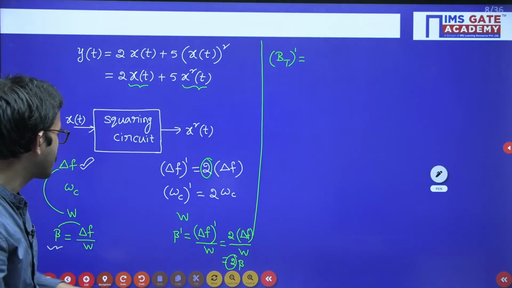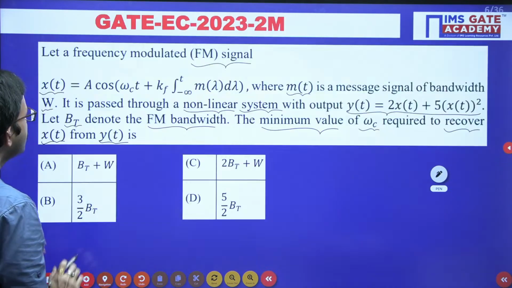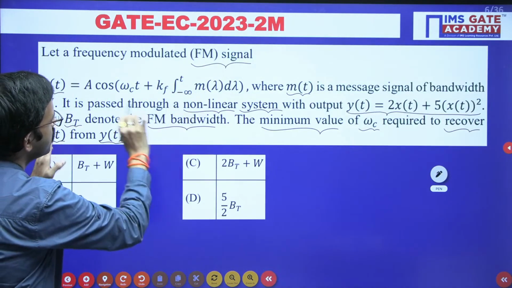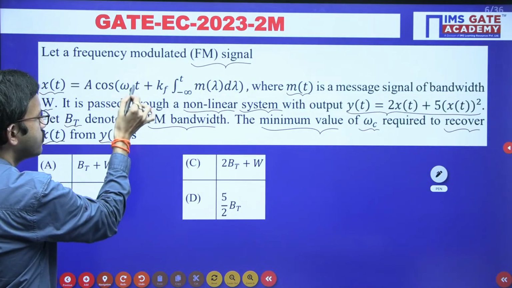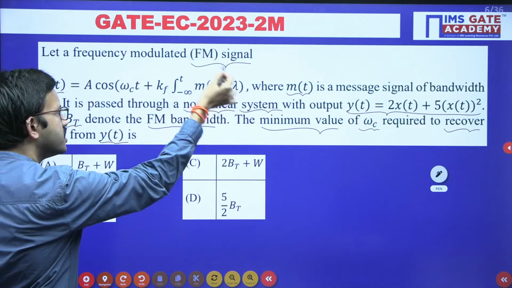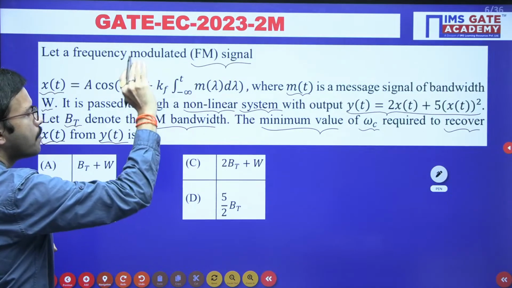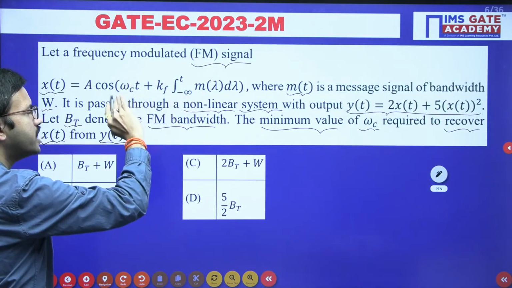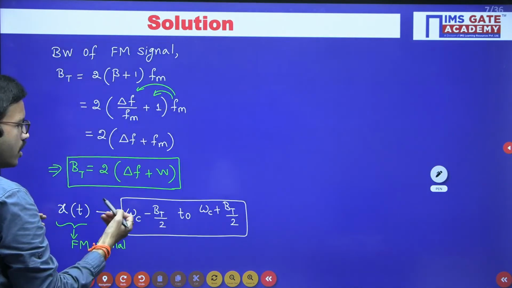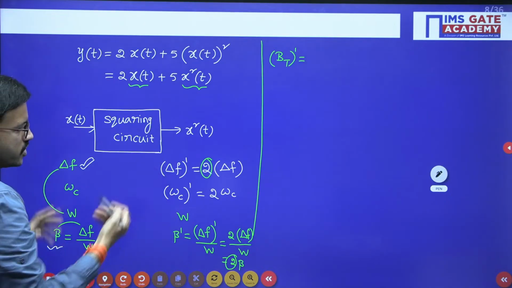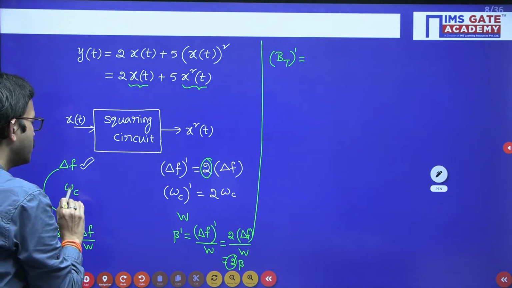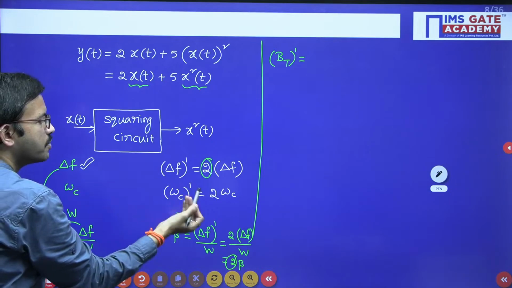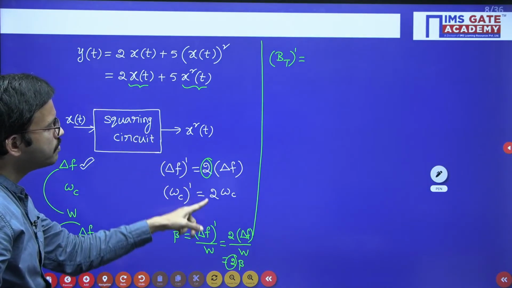But in this overall term, whatever carrier frequency you have is getting multiplied by n times. So earlier you had omega c, that is becoming n times omega c. Here n is nothing but 2.